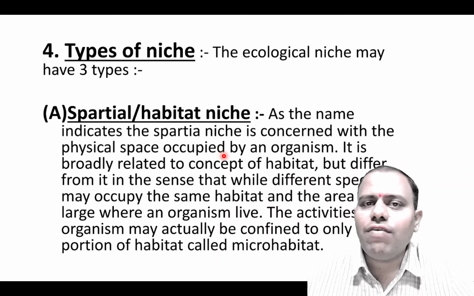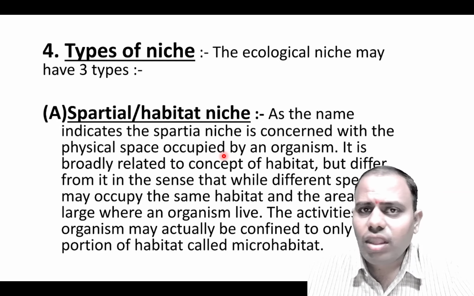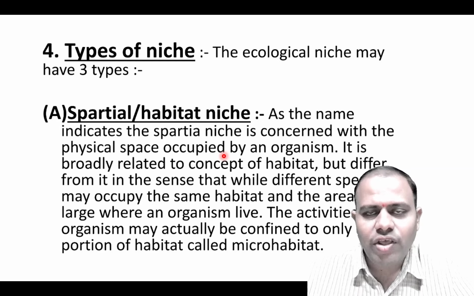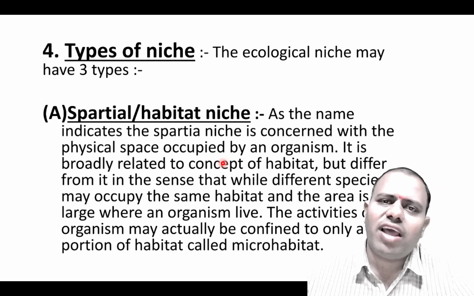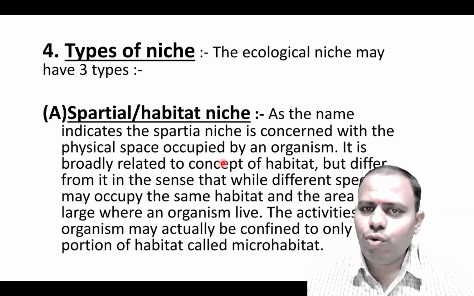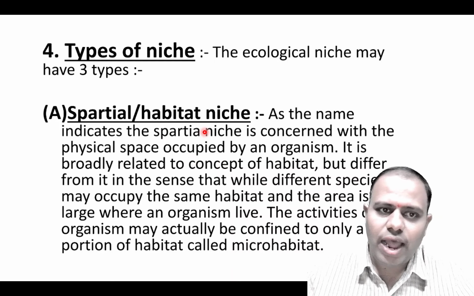The carnivorous birds eat insects, small caterpillars, larvae, etc. That is the niche of the carnivorous birds. Some birds may eat insects and fruits also, so that is the niche for that kind of bird. This kind of niche is called habitat niche. I hope you are getting this.